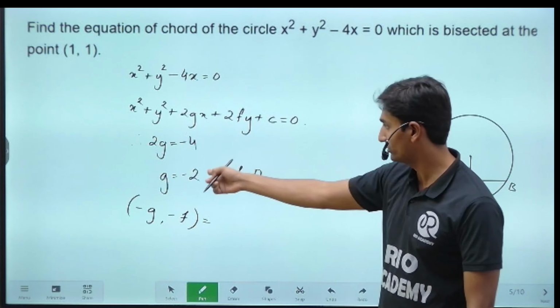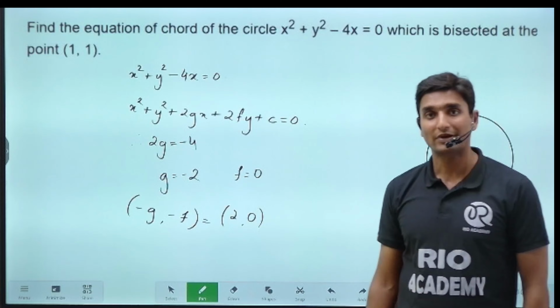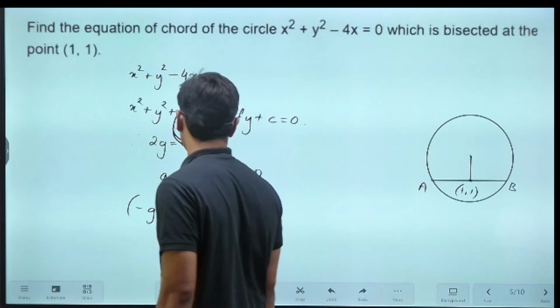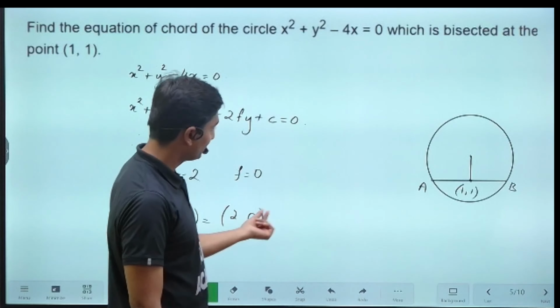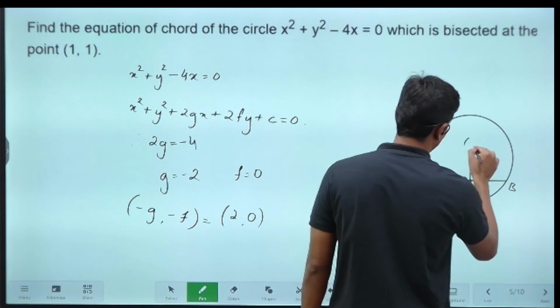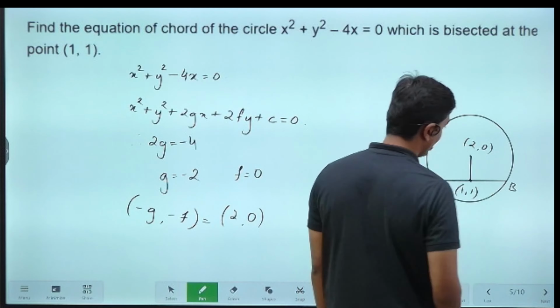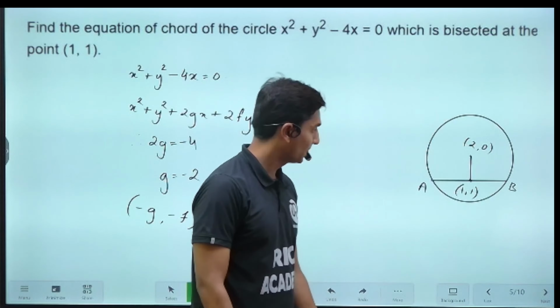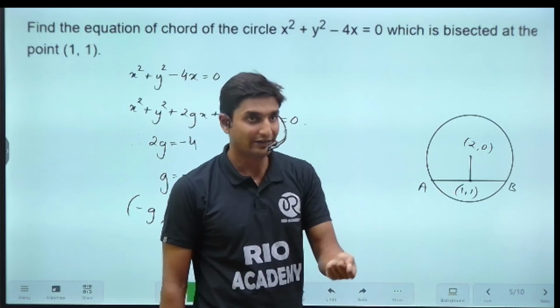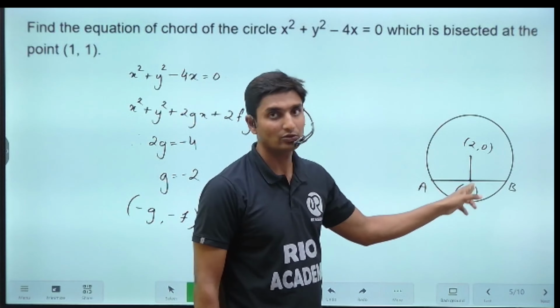Now the bisection point has also been given here. See, we have obtained this point guys, 2 comma 0, the center here. Okay, 2 comma 0 and 1 comma 1, we know that here. Now we are going to identify the slope of this perpendicular line.